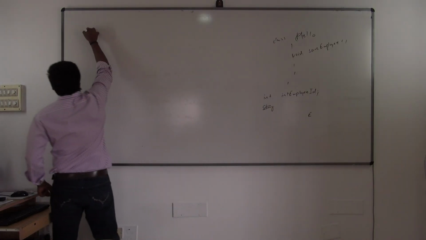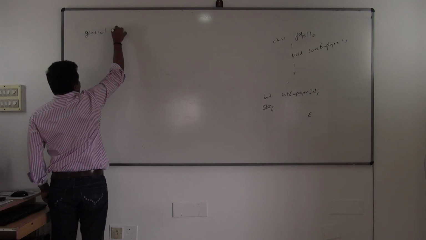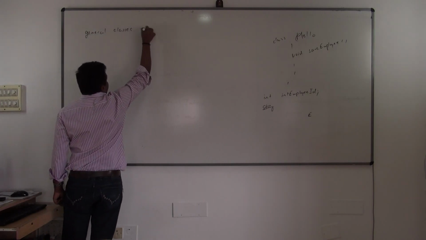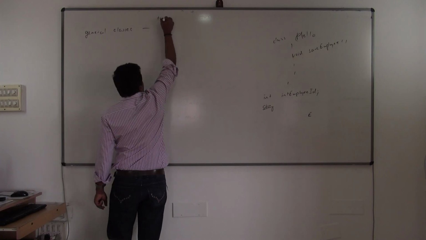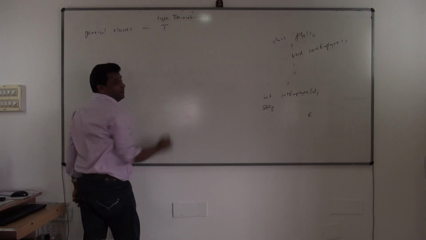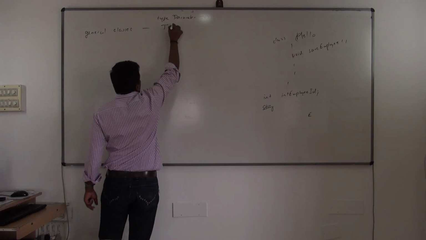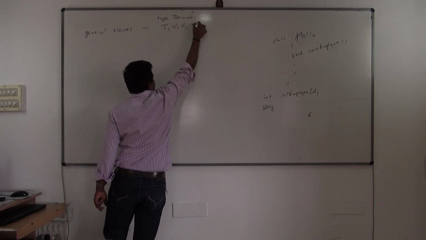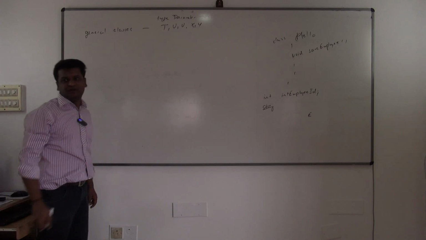Means general classes, I am telling. For general classes, we use the type parameter as a single letter, remember that, T. After T, if there are more, you can go U, V, X, Y, anything you can use. A, B also you can use.